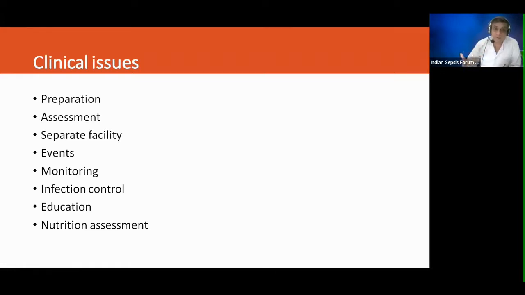Second part of assessment is patient assessment. Is the patient ready for dialysis? Is the dialysis catheter in? Is it properly secured? Whatever equipment is required is ready or not? Separate facility if the patient is HBV, HCV, HIV, or COVID. So there is a separate facility in dialysis or at times in an isolation ICU also. So those facilities should be available.